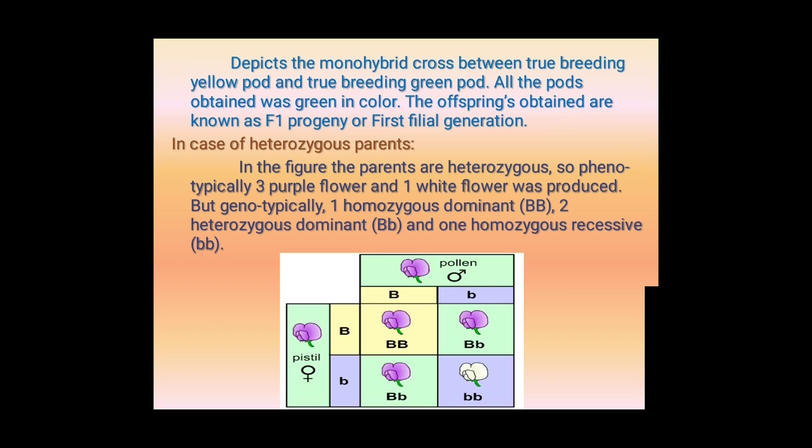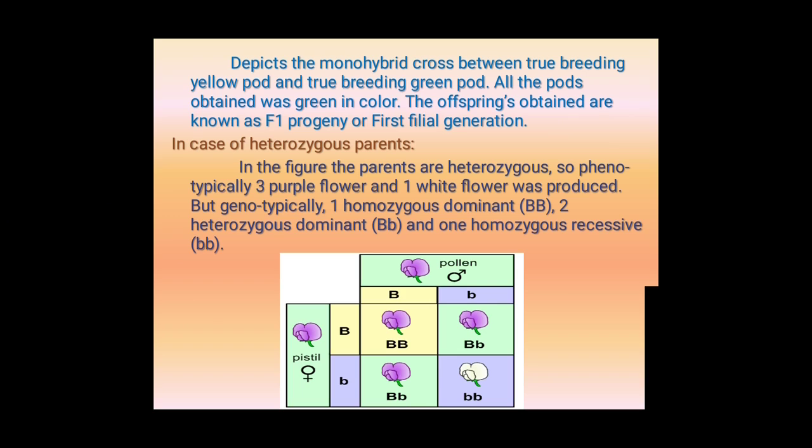Phenotypically three purple flowers and one white flower were produced, but genotypically one is homozygous dominant, capital B. See in the chart, capital B, small b, we are taking for the crossing. The first column represents capital B, where both genes are similar, capital B only.